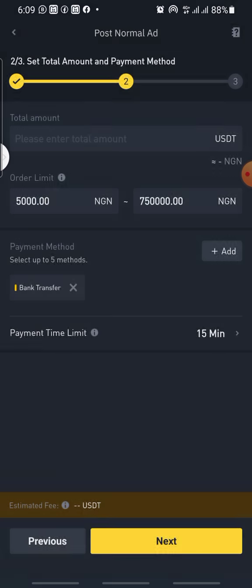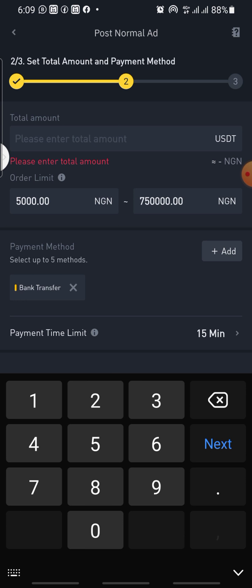As you click on it, this is another page. Here you are going to put the amount of USDT. Don't forget you can only buy from 100 USDT and above. You can also buy below that; there's a way to do it. You can put, let's say, 171 or just 172 USDT. So you put the minimum amount.